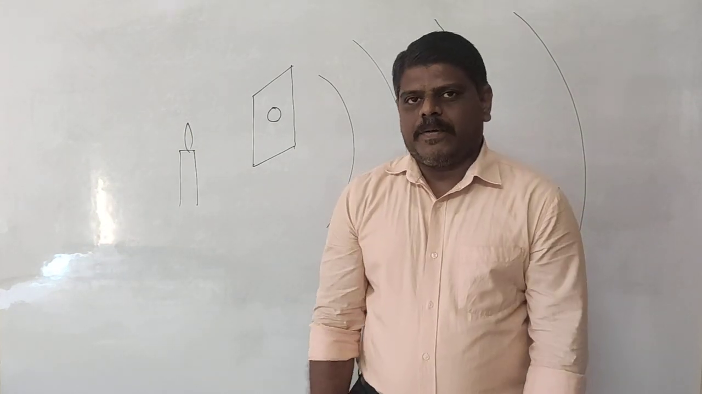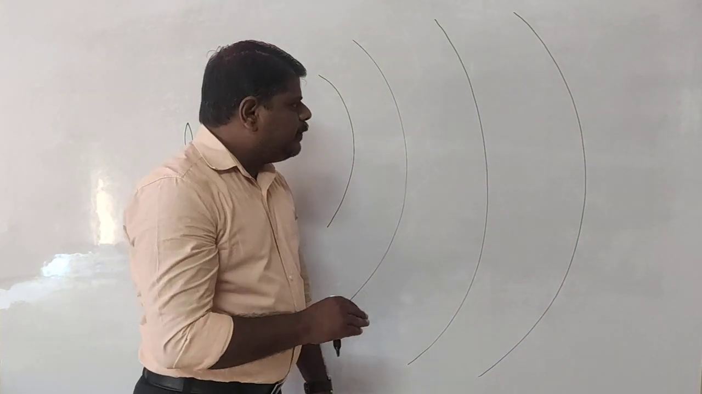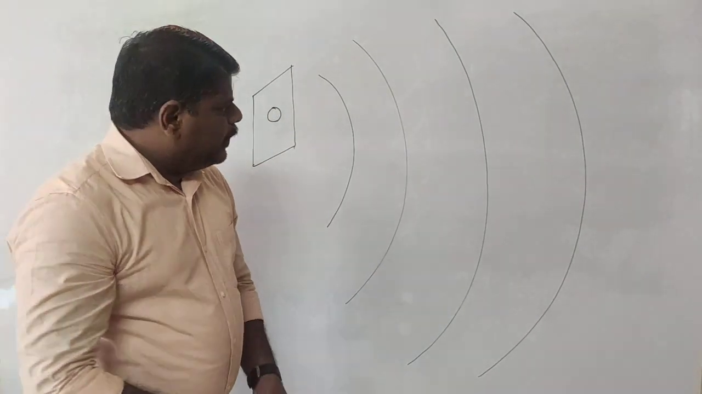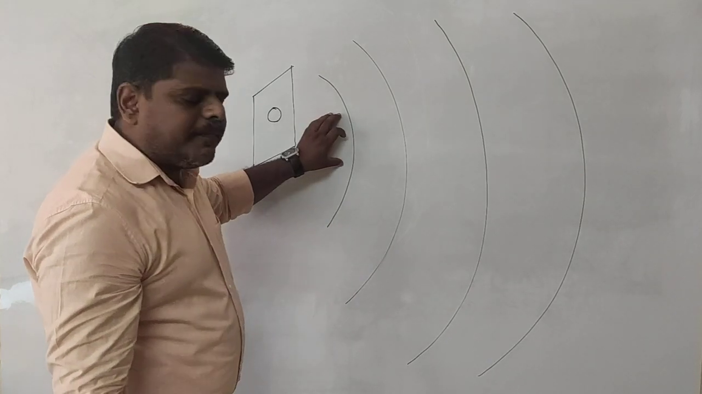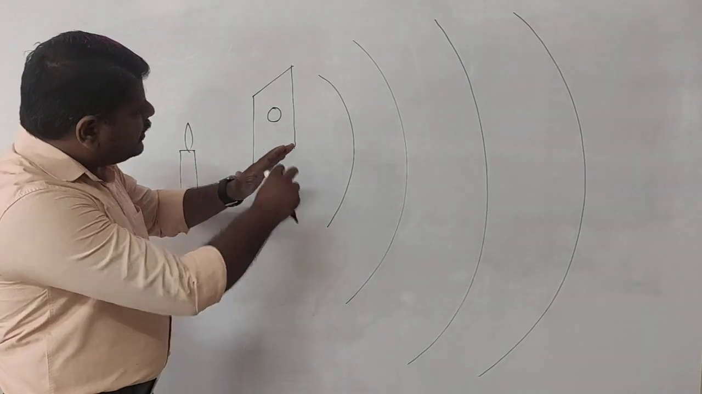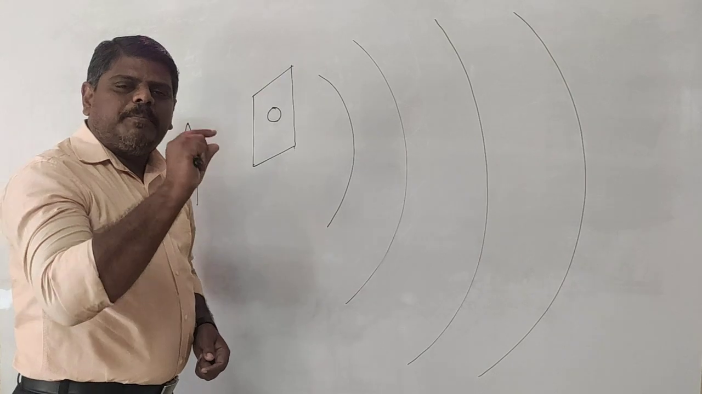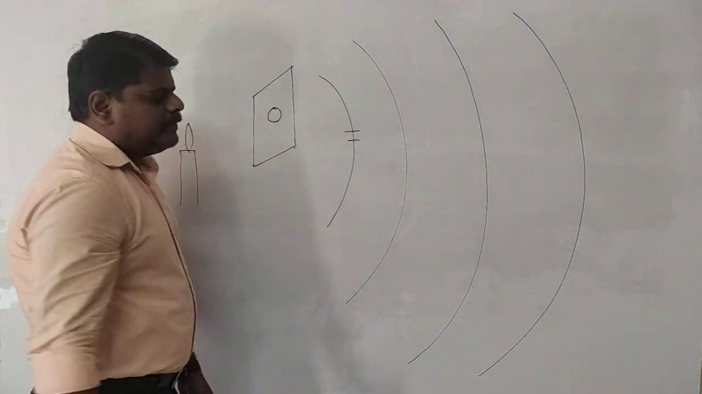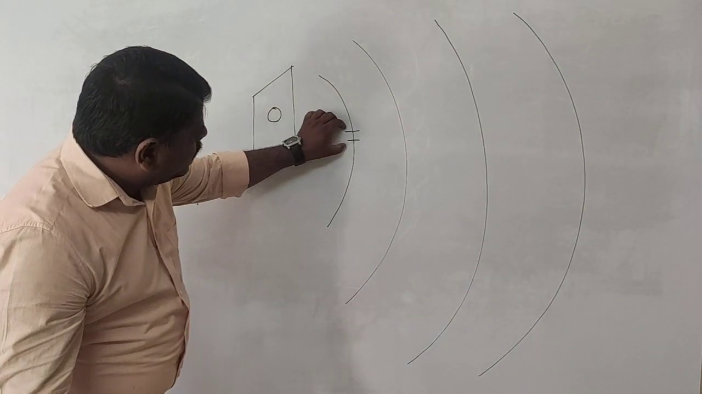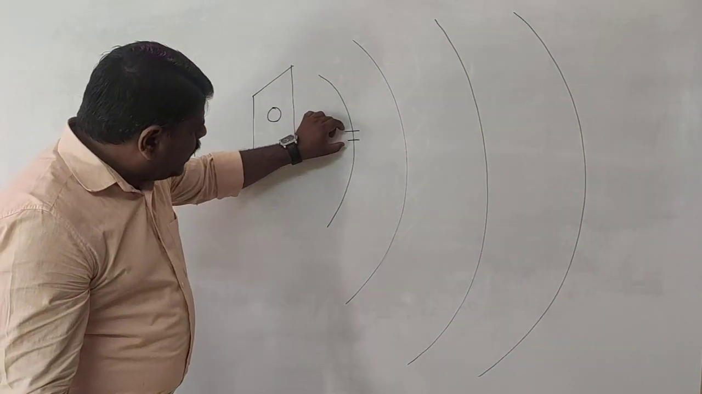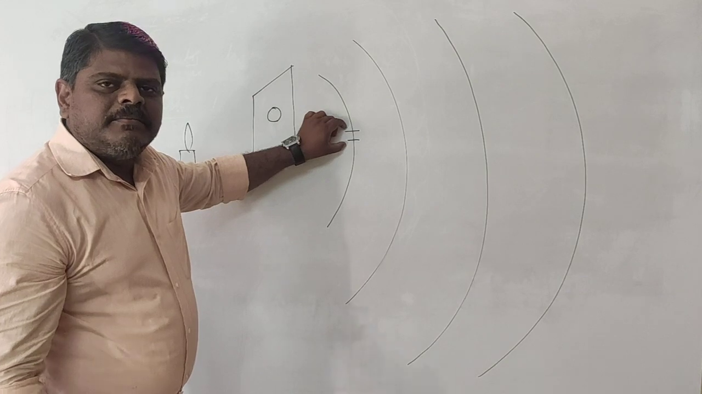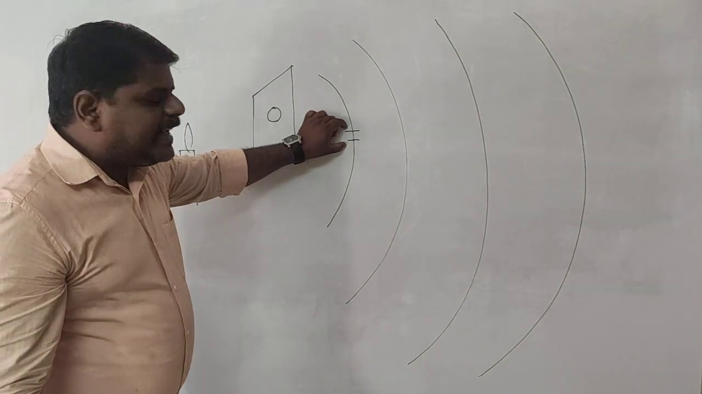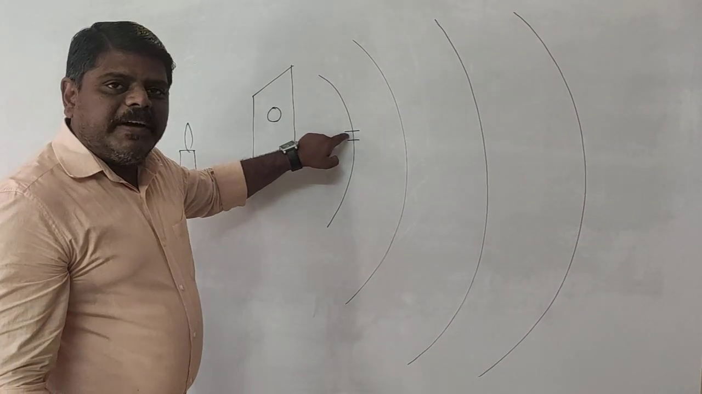Next one is the plane wavefront. The plane wavefronts are obtained by using the spherical wavefronts only. For example, if this is a spherical wavefront, I am not going to take the complete wavefront. I am going to take a small part of it, from this point to this point. Forget about the remaining part. Does this look like a curved line or a straight line? Obviously, it looks like a straight line.